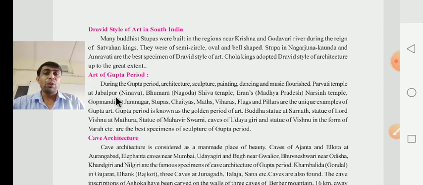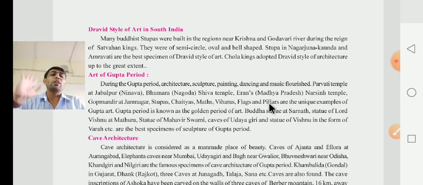Parvati temple of Jabalpur, Nachna, Bhumara, Nagoda, Shiv temple, and in Madhya Pradesh the Narsingh temple, the Gop Mandir at Jamnagar, stupa, chaitya, mat, vihara, flag and pillars are unique examples of the Gupta period. What do they have to give, dear children? They have to give that all of the above are examples of the art of the Gupta period. Here they have given stupa, chaitya, mat, vihara, flag and pillar. All are unique examples of the art of the Gupta period.